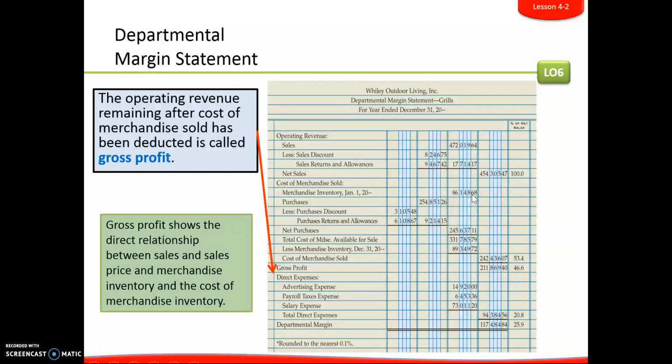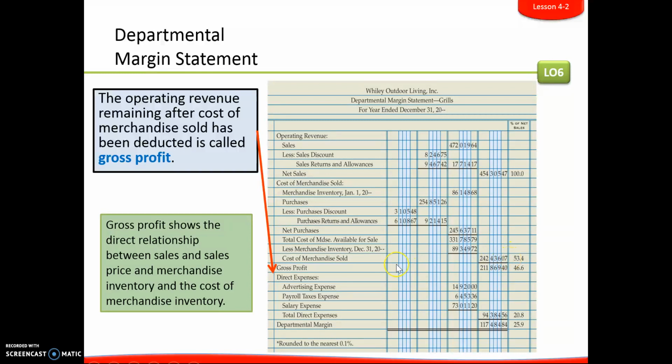In the beginning of the year, we get our purchases. Of course, we need to get down to net purchases, so we subtract out any of the things that we either got discounts on or did purchase returns and allowances, and that will give us our net purchases. So we have the merchandise that we started with for grills plus the purchases that we made during the year, and that gives us our total cost of merchandise available for sale. Then we take out whatever we had left at the end of the year or ending inventory for grills, and that will give us our cost of merchandise sold as seen here.